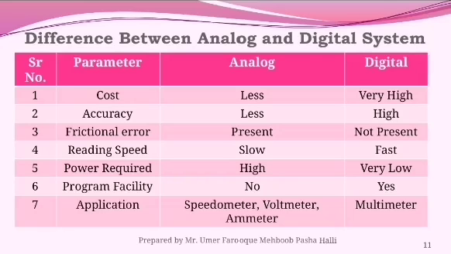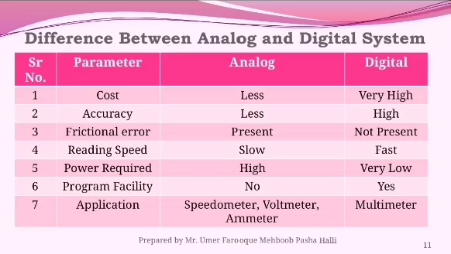The cost of analog is less, digital is very high. Accuracy: analog is less and digital is high. Frictional error: the moving parts in analog are present, that means friction is present, but in digital there is no moving part, that means there is no friction.